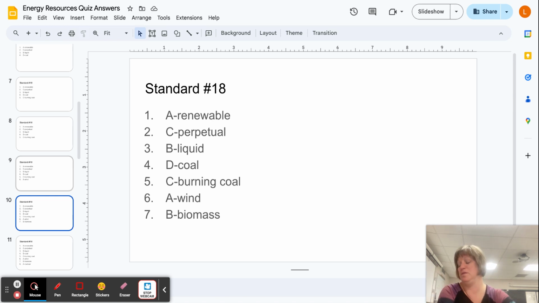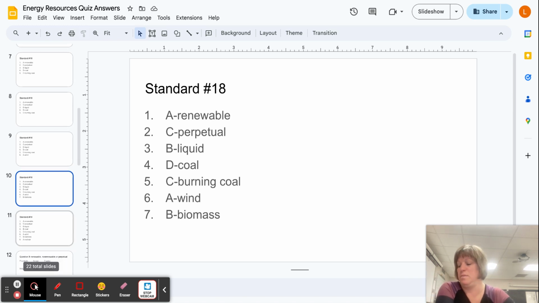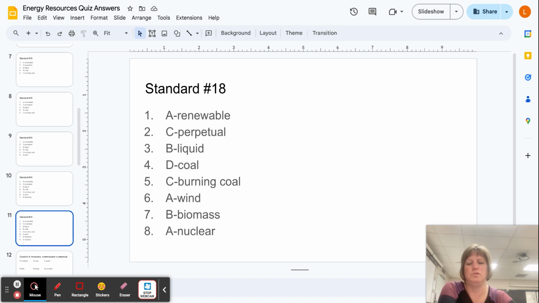Okay, now as you flip in your packet, all of the following are perpetual energy resources except nuclear. Nuclear, again, is uranium, and uranium is found in rocks. It's a mineral building block of rocks, so that would actually be non-renewable. So wind, solar, and hydroelectric are perpetuals.